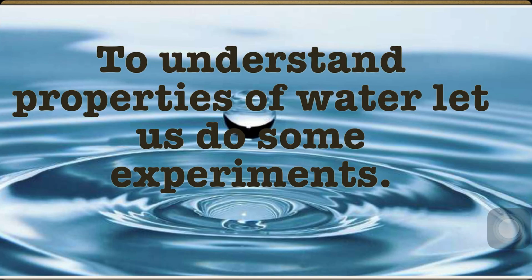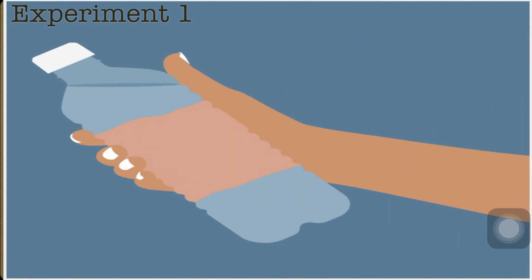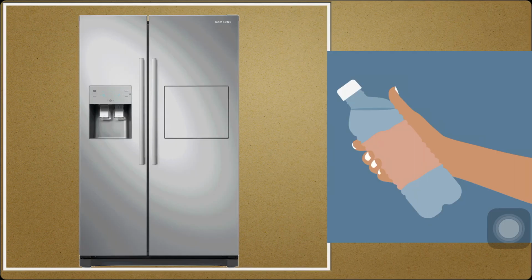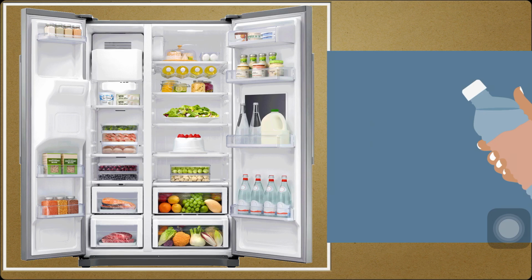To understand properties of water, let us do some experiments. Take a plastic bottle more than half full of water. Mark the water level on the bottle. Keep this bottle upright in the freezer for making ice.